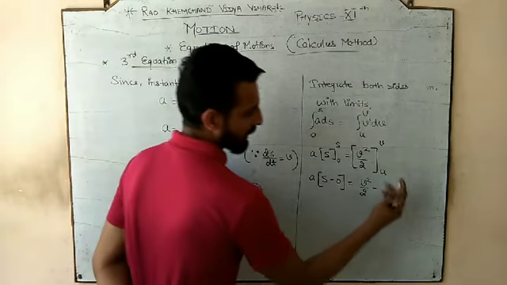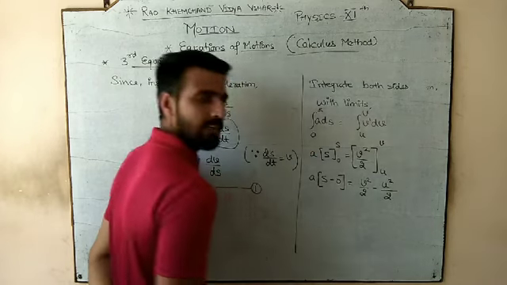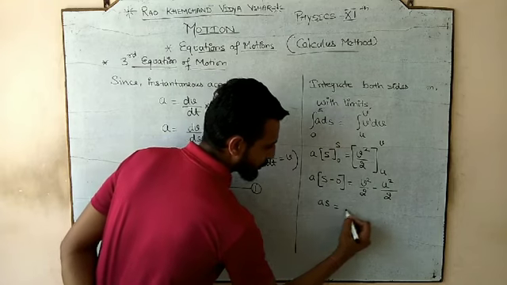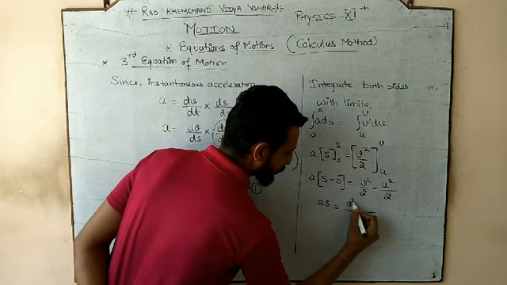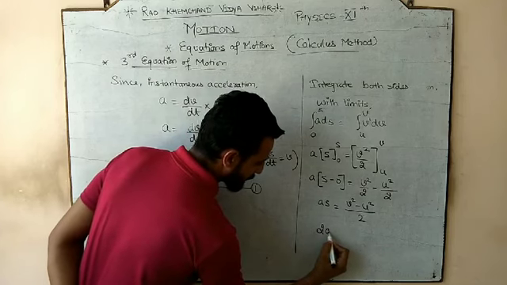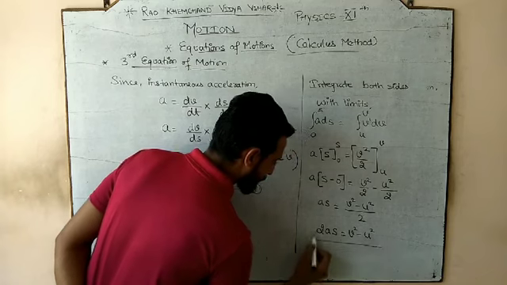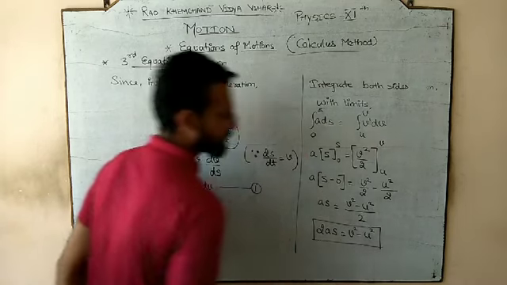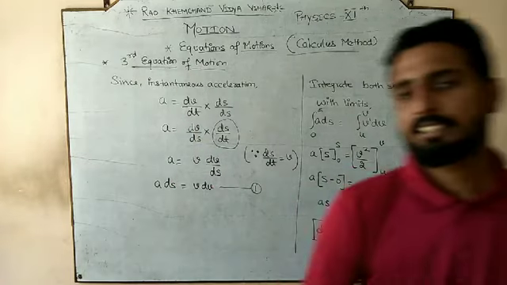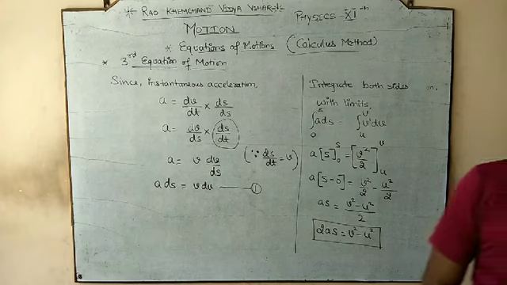हमें बस v को u से रिप्लेस करना है and it would be u square by 2. So what would be LCM? S minus 0, as is equal to 2 v square minus u square, and we'll transfer here, so it would become 2as is equal to v square minus u square. And this is our third equation of motion, that v square minus u square is equal to 2as.